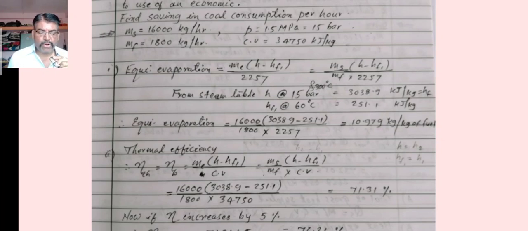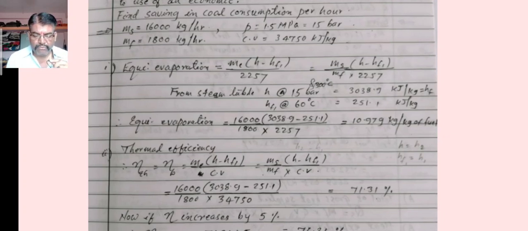The value of HF1 from the temperature-based steam table at around 60 degrees Celsius, we can find out is 251.1 kilojoules per kg. Now therefore, after putting the values of HF1 and ME, we can get 10.97 kg per kg of fuel.